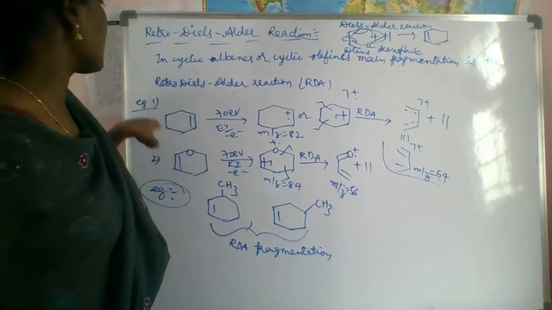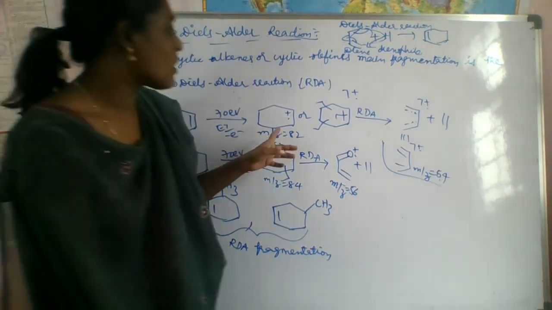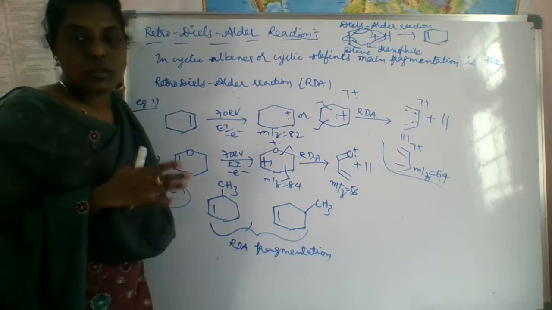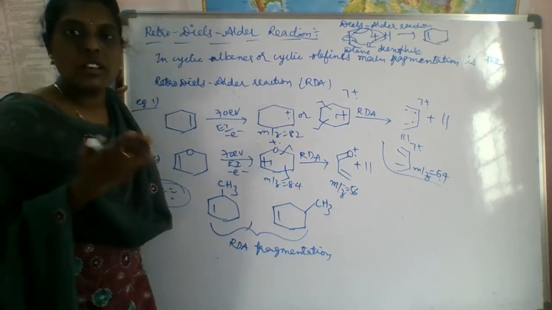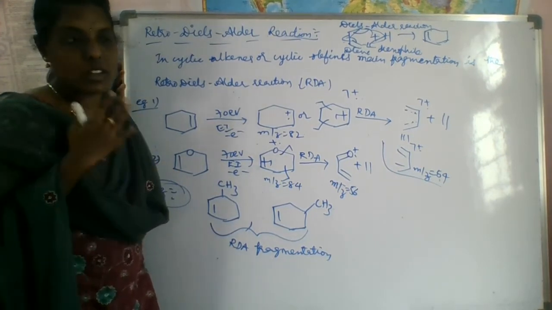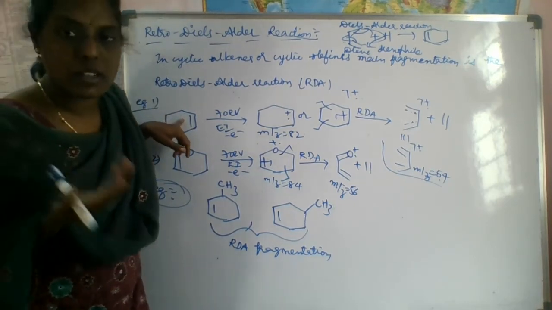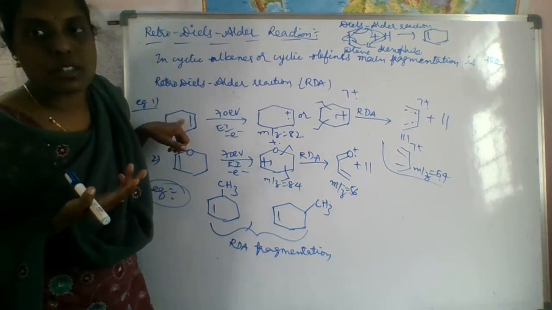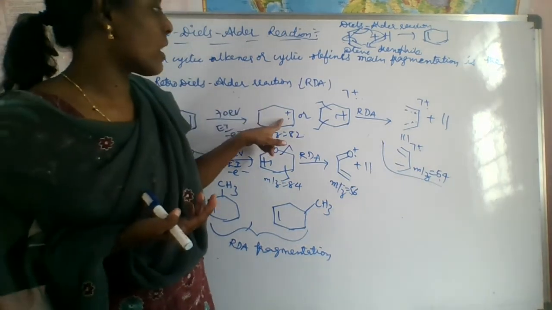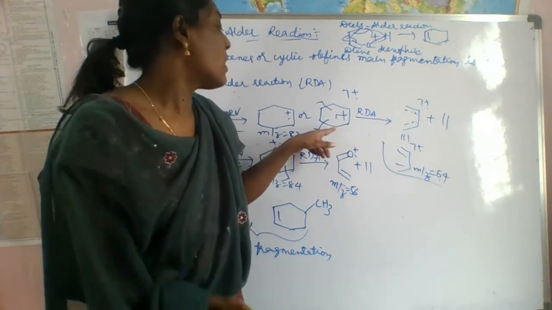If you take this cyclic olefin and bombard it with a 70 electron volt beam, what happens here? It forms a molecular ion, because pi electrons will go out more readily than sigma electrons; they are loosely bound compared to sigma bond electrons, because sigma bond electron interactions are very strong. So it cannot give up those electrons. If there is a pi bond, the preference will be removal of pi electrons. So this bond will break and form this molecular ion. We can write it like this also.